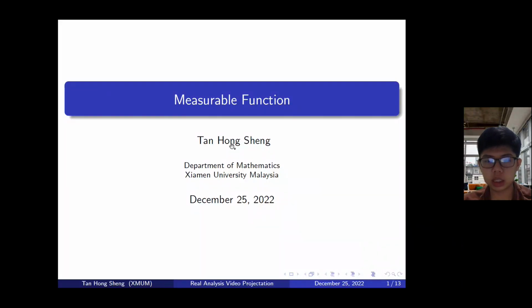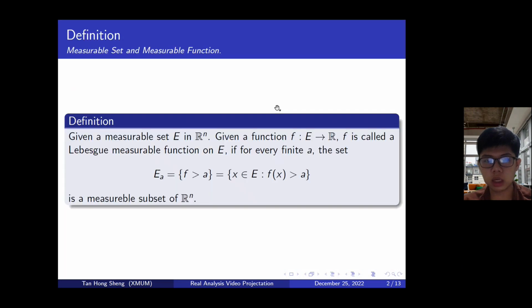Today I want to give a presentation about the measurable function. First of all, let us look at the definition of the measurable function. Given a measurable set E, we define a function f from E to the real numbers. We say that f is a measurable function on E if for every finite a, the set E_a, which is the set of all x in E such that f(x) greater than a, is a measurable subset of R^n.